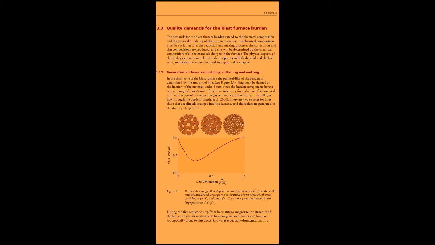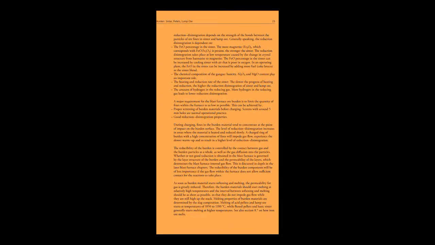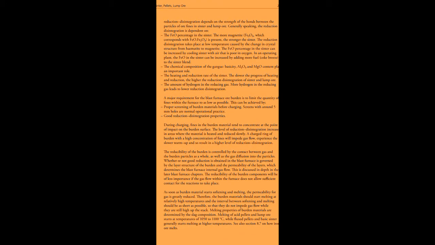During the first reduction step from hematite to magnetite, the structure of the burden materials weakens and fines are generated. Sinter and lump ores are especially prone to this effect, known as reduction disintegration. The reduction disintegration depends on the strength of the bonds between the particles of the ore fines in the sinter and lump.